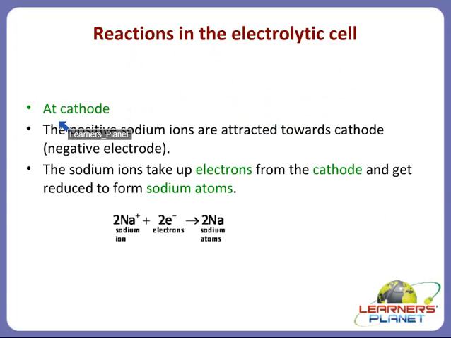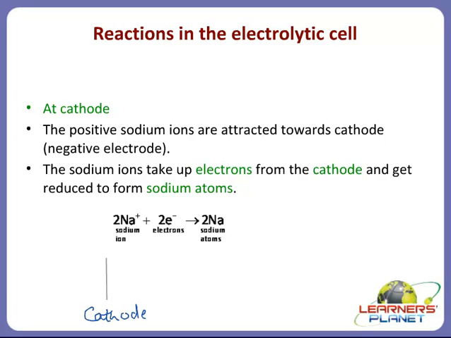At the cathode, that is the negative electrode, the positive sodium ions are attracted towards the cathode. I have told you it's a negative electrode, that is, it has electrons over it. Say, this is your cathode, right?